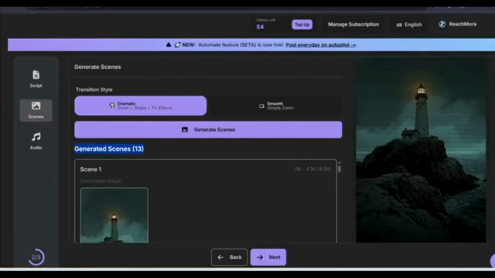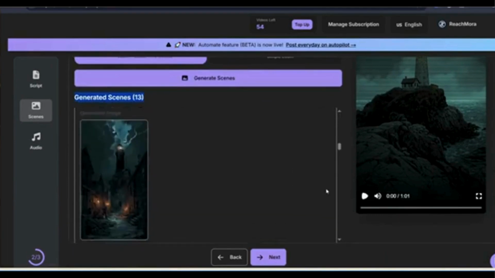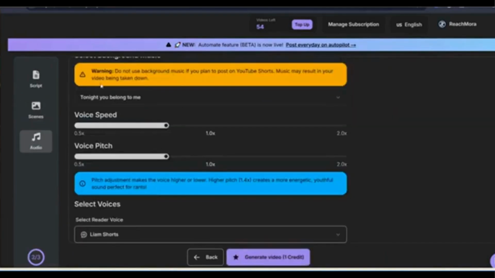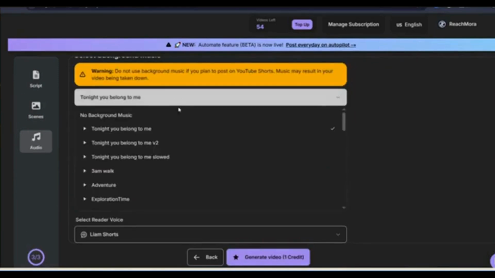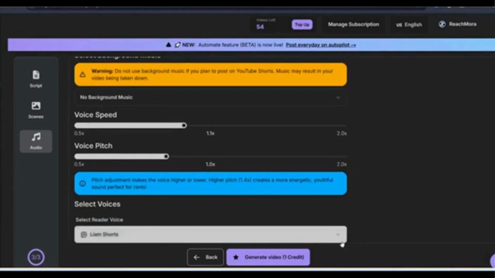Give it a moment and you'll see all the scenes appear automatically. Each visual is perfectly aligned with the script. Once everything looks good, click next. Now we're at the final step, voiceover. You'll see a note here about background music for YouTube, just to avoid copyright issues. You can adjust the voice speed, pitch, and tone, then select your voice character.